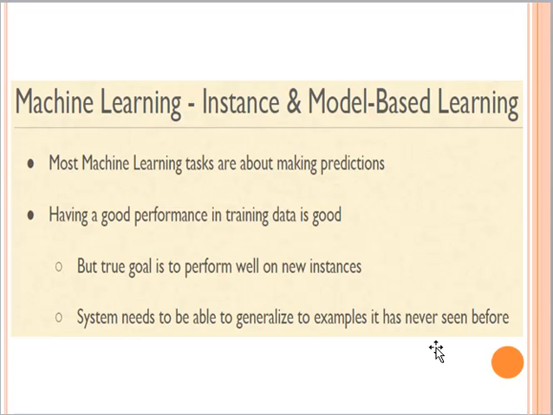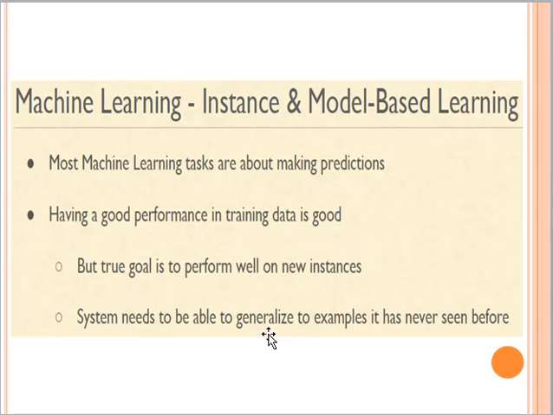So having a good performance on training data is good. Most of the time the data on which you are training your model can give good performance on that because it is being trained on that data, right? So that is good. But our ultimate or true goal is to have good performance by the model on the new or unseen data or instances, right? So we want a system that can give good performance on new instances as well. That is my ultimate or end goal.